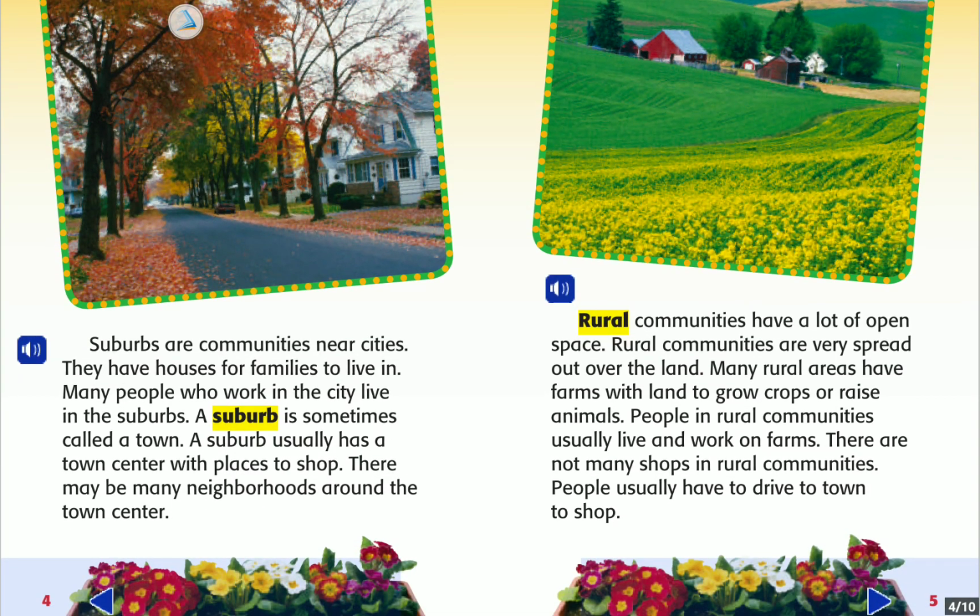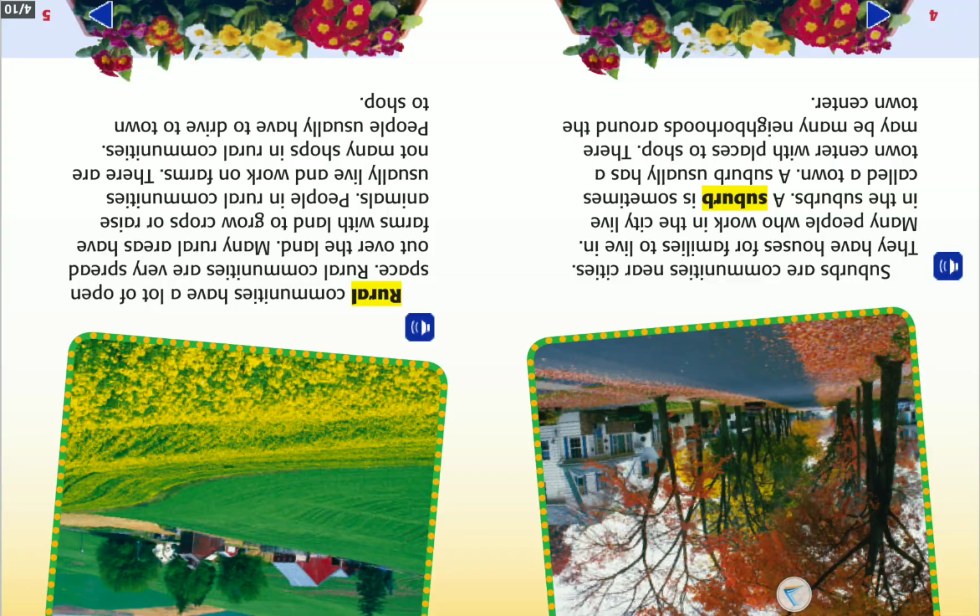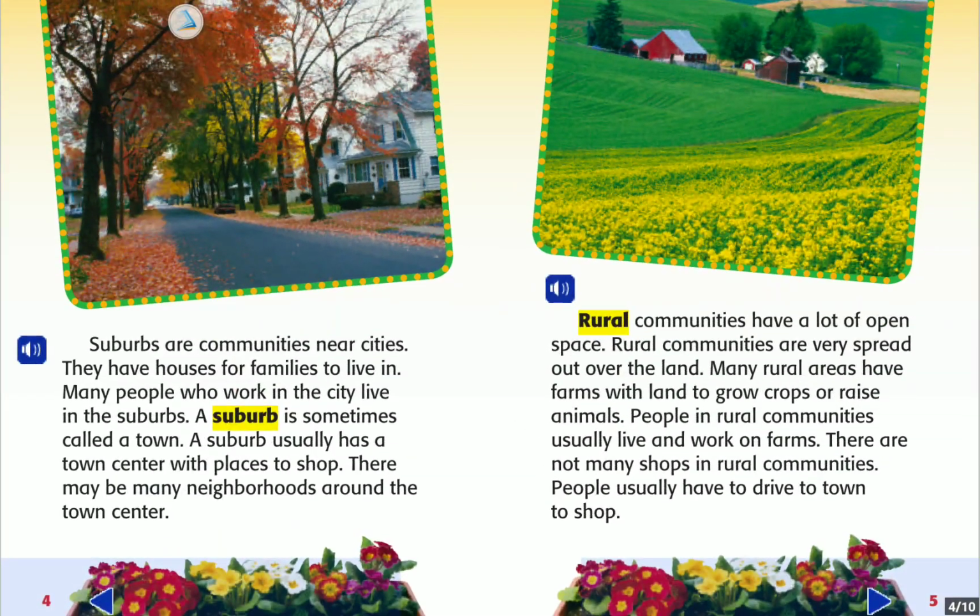Suburbs are communities near cities. They have houses for families to live in. Many people who work in the city live in the suburbs. A suburb is sometimes called a town. A suburb usually has a town center with places to shop. There may be many neighborhoods around the town center.